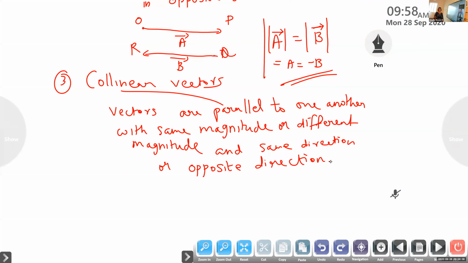It's not necessary it should be the same magnitude. Sometimes same magnitude, it can be opposite direction. Maybe same direction, but it will have another magnitude. For example, you can write 2, 3. One is moving in the same direction, one after the other. This is collinear vectors. Even if they are not parallel side by side like this, one after the other, they can be in the same direction. This way also we can say they are parallel. Another example, we can say,